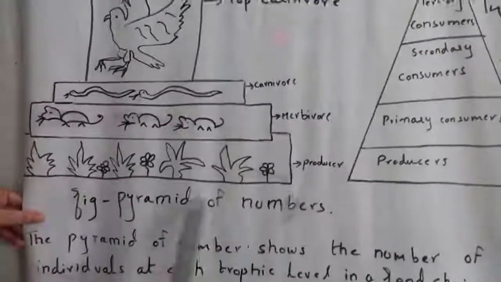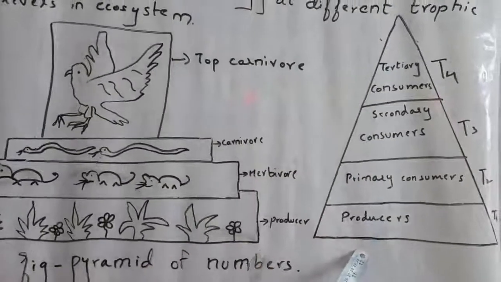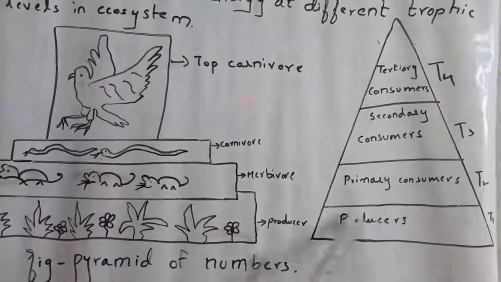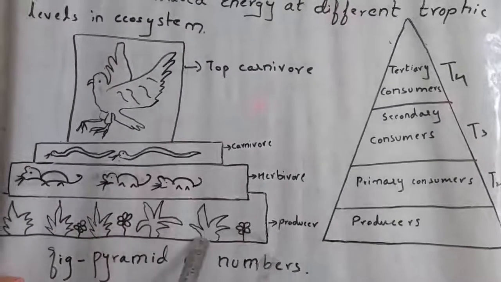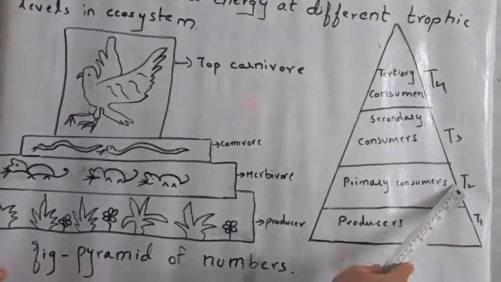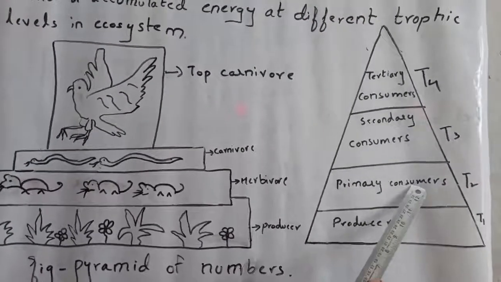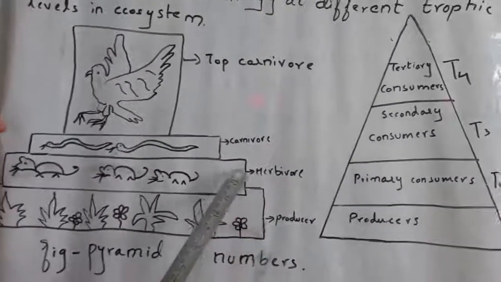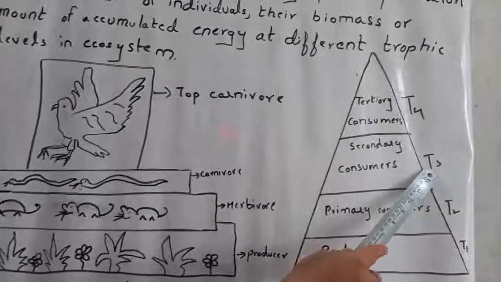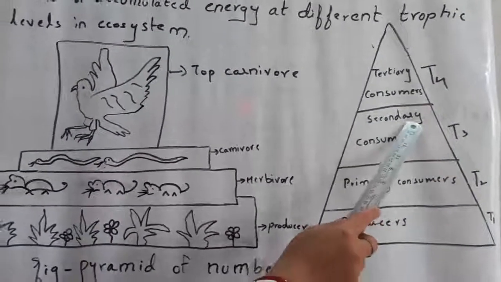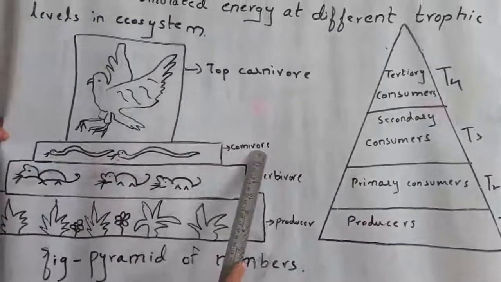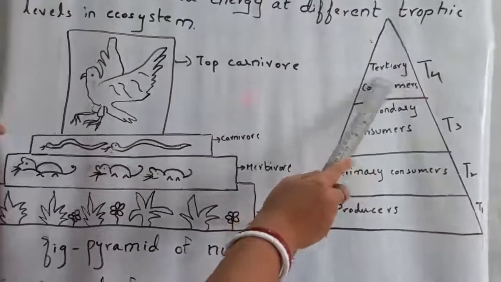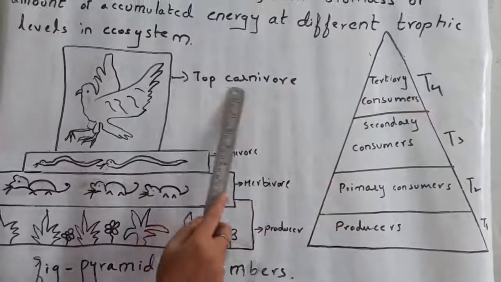This is a figure of a pyramid of numbers. The first trophic level is called producer. In producers, we have green plants. The second trophic level is called primary consumer, and we have herbivores. Example, rabbit and rat. The third trophic level is called secondary consumer, and we have carnivores. Example, snake. The fourth trophic level is called tertiary consumer, and we have top carnivores.